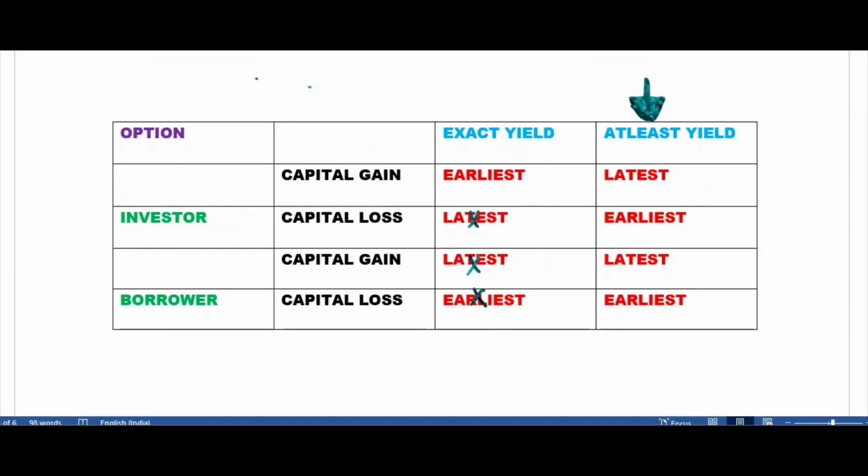Okay, we'll start this way. So this one will take this column because we are talking about at least yield. Out of 4, we have to choose borrower given. So we'll not consider first and second. We'll cross these two. So we need to check whether this one is correct or this one is correct. From these two, we need to check. Borrower option is there. You are saying capital gain. So capital gain means it will be latest.